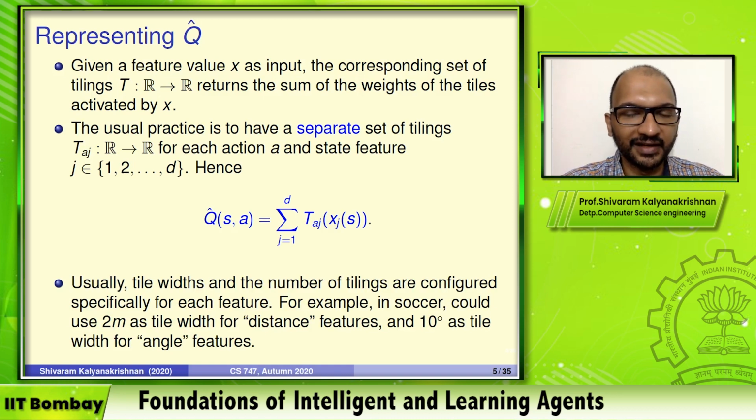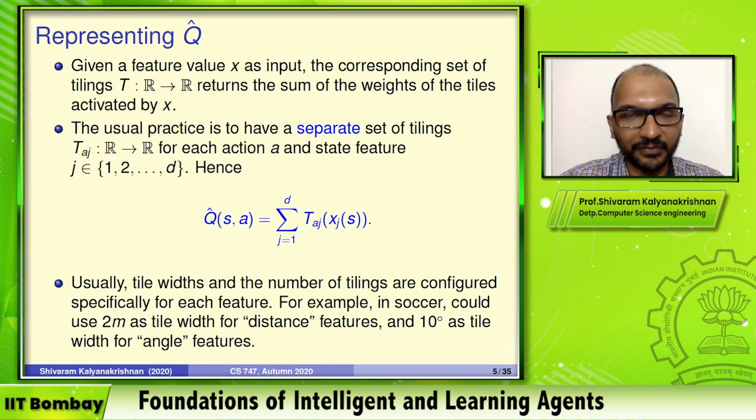If you're doing it like this, then you can actually use different tile widths for different features. That's usually a very useful thing to do because this comes from actually what the features are. So for example, when I've done this with soccer, you will have features of state. Some of them are distances, some of them are angles. So you have some intuition about how much you should generalize based on distance. So you might use, let's say, a tile width of 2 meters if you're tiling a distance feature, or maybe 5 meters, it doesn't matter.